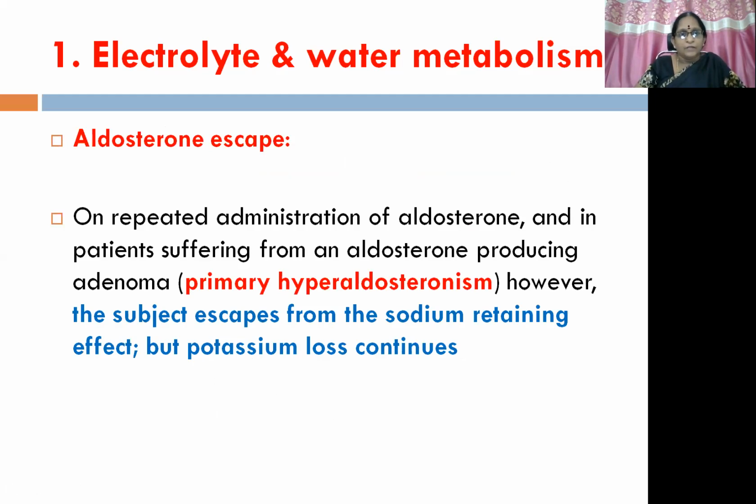On repeated administration of aldosterone, and in patients suffering from an aldosterone-producing adenoma, otherwise known as primary hyperaldosteronism, the subject escapes from the sodium-retaining effect, but the potassium loss continues. So it will not further reabsorb sodium, but potassium loss continues even though you administer it repeatedly for a long period of time. That is aldosterone escape.